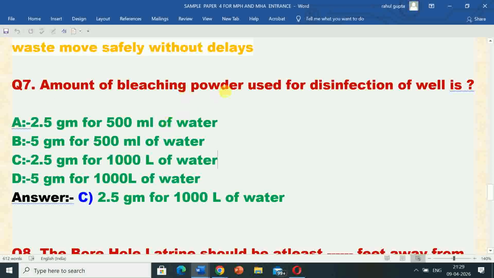So amount of bleaching powder used for disinfection of well is 2.5 gram for 1000 liter of water.